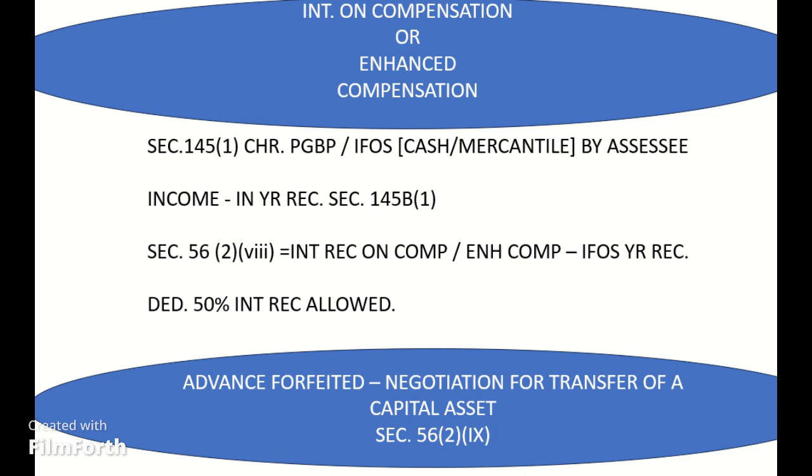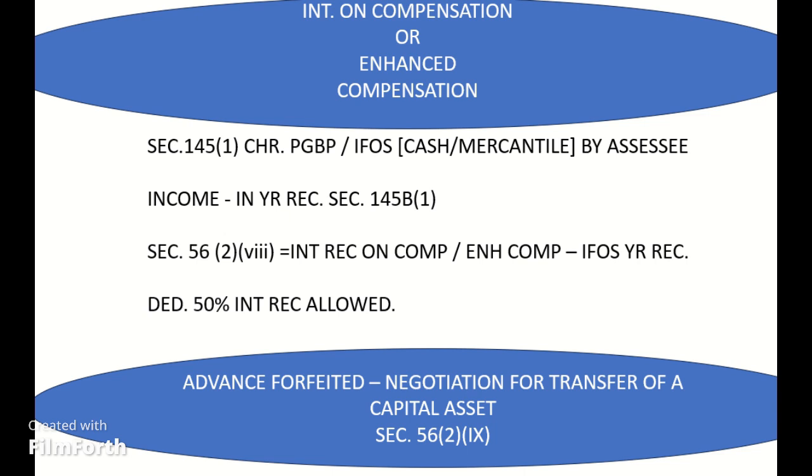In order to avoid double taxation of the advance received and retained, Section 51 was amended to provide that where any sum of money received as an advance or otherwise in the course of negotiations for transfer of a capital asset has been included in the total income of the assessee for any previous year, in accordance with Section 56(2)(ix), such amount shall not be deducted from the cost for which the asset was acquired or the written down value or the fair market value, as the case may be, in computing the cost of acquisition.